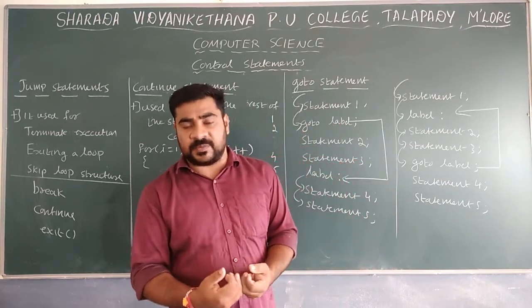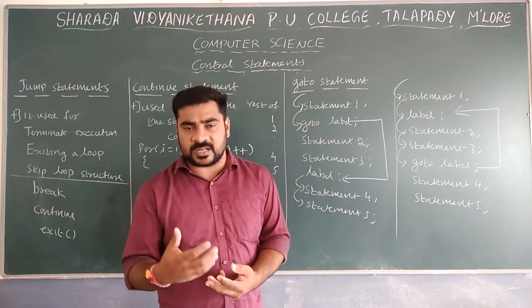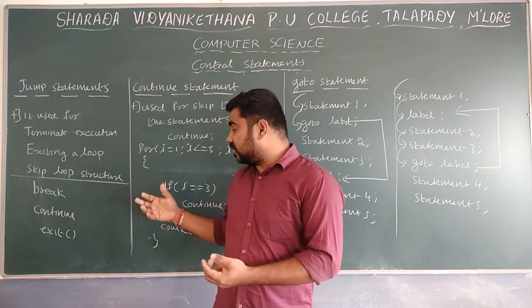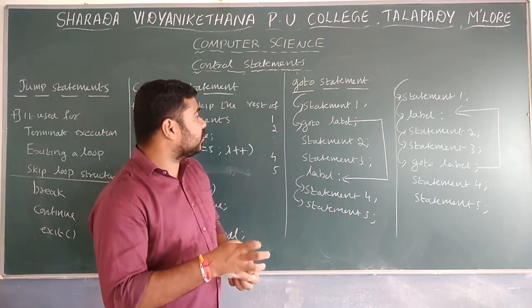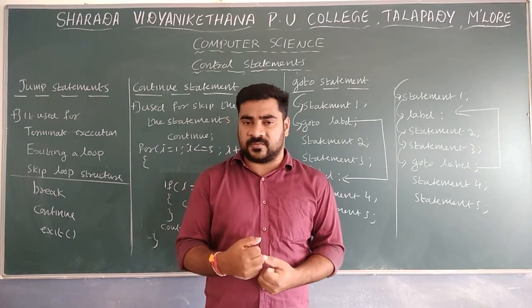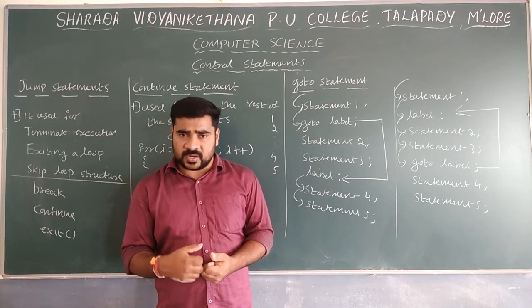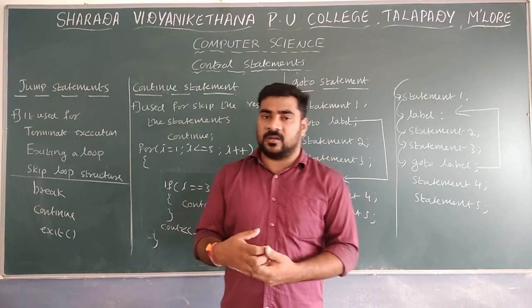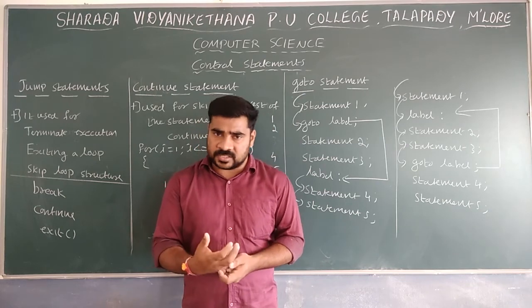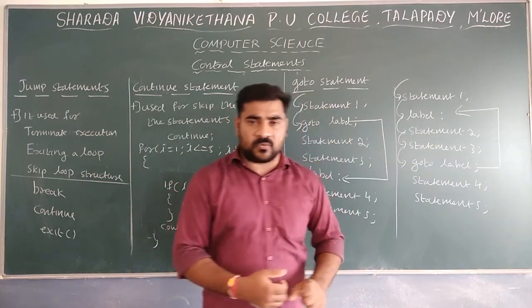Next one is the continue statement. The continue statement is used to skip the rest of the statements. If you want to skip them, we use the continue statement. And the last one is the go to statement. The go to statement is known as unconditional jumping. There are mainly 2 types of go to jumping: one is forward jump and one is backward jump.